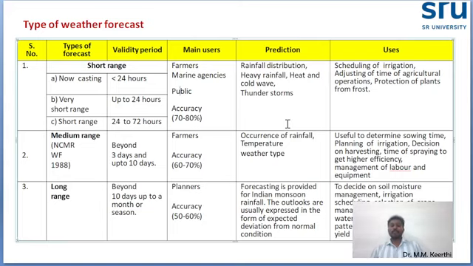Here they are going to give the monsoon forecast for the coming season. For example, this year 2025, at present it is May. For the coming June, they forecast when the southwest monsoon will start in India, either in the first fortnight or the second fortnight, and when the withdrawal of the monsoon will be there. Everything they will get through long range forecasting.